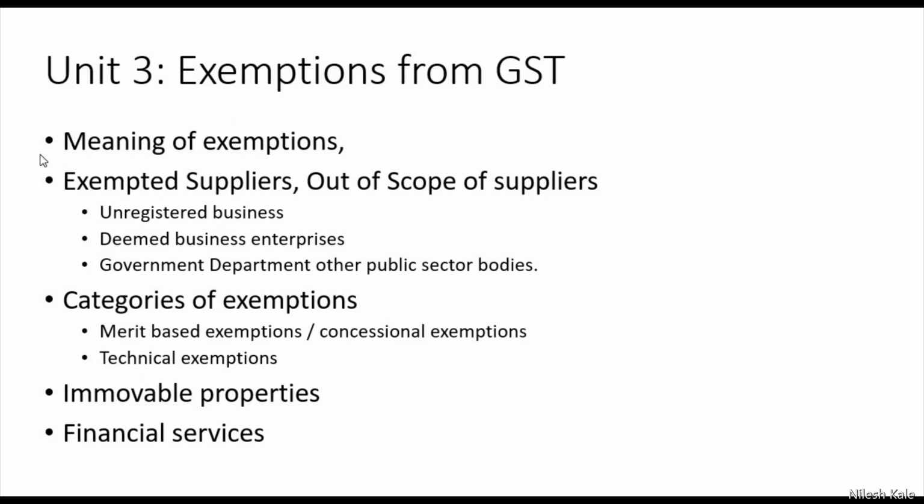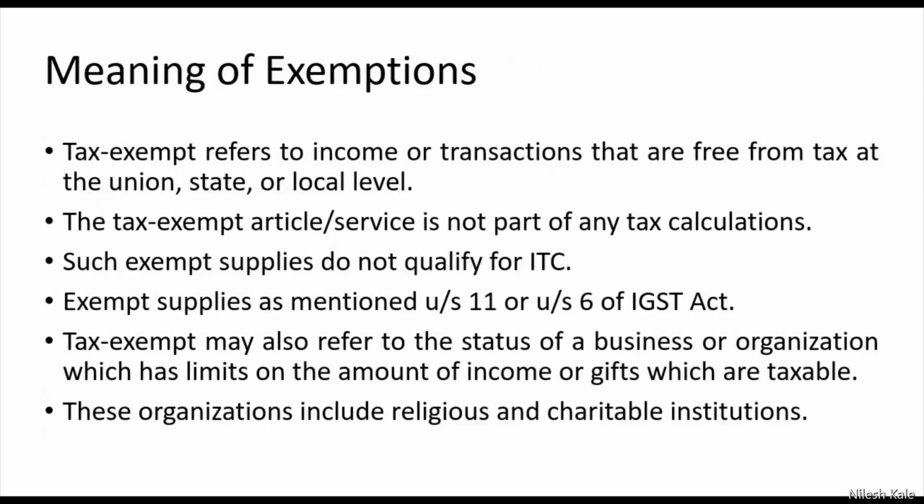So this is your syllabus for unit number 3: meaning of exemptions, exempted suppliers, out of scope of suppliers, and then these three: unregistered business, deemed business enterprises, government department and other public sector bodies. And then categories of exemptions: merit based or concessional exemptions, technical exemptions, immovable properties and financial services. If they are exempt from GST, we are going to learn, right? So this is the syllabus. So the first question is meaning of exemption. You will obviously ask, what is the exemption?